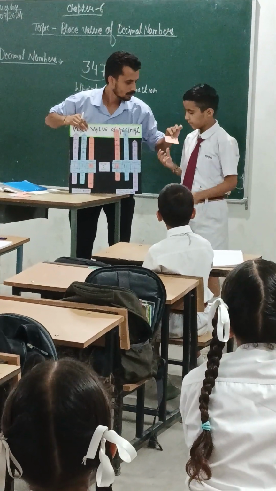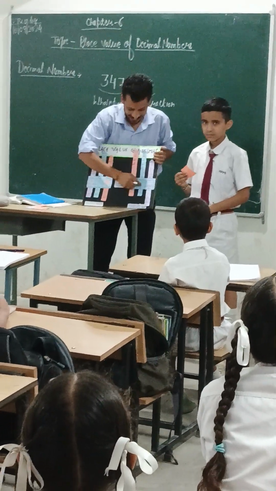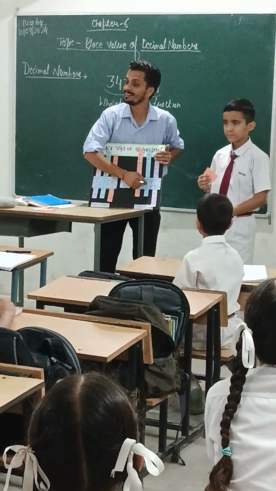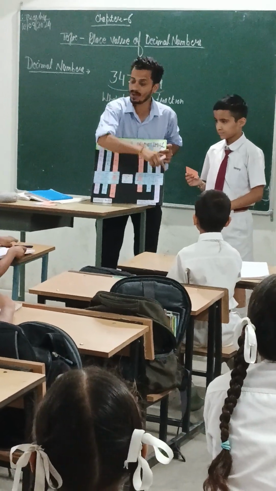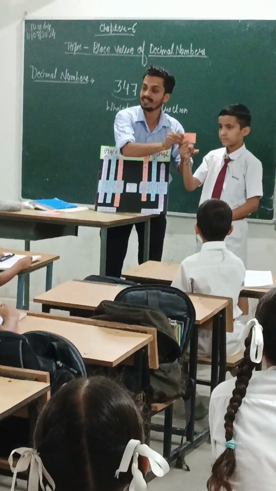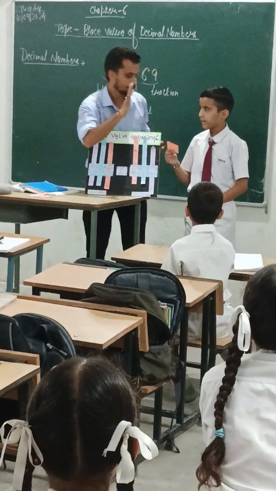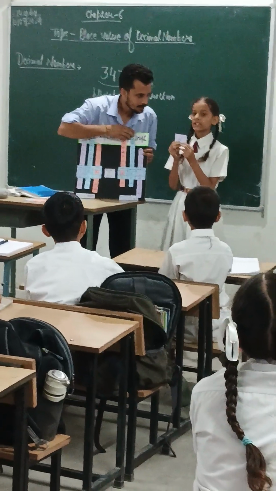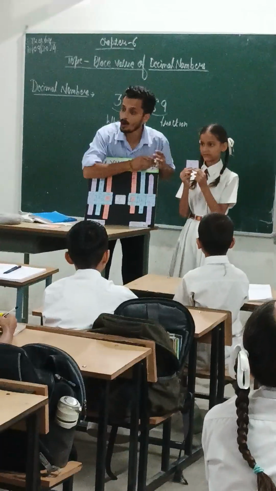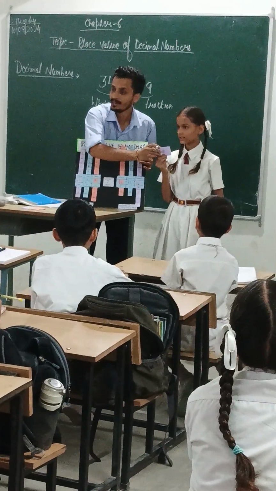Pronounce it also. 8 upon 100. Because 8 is at which place? 8 is at the hundredths place and this part is the fractional part. That's why the place value of 8 is 8 upon 100. Once again, pronounce it. 6 upon 1000. The place value of 6 is 6 upon 1000.